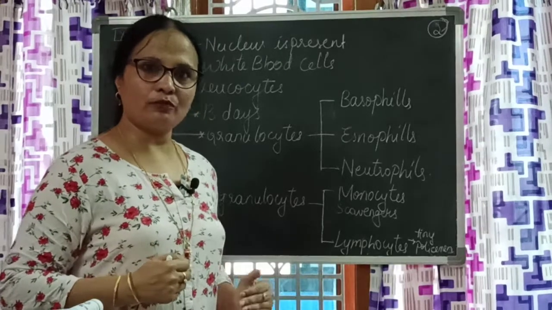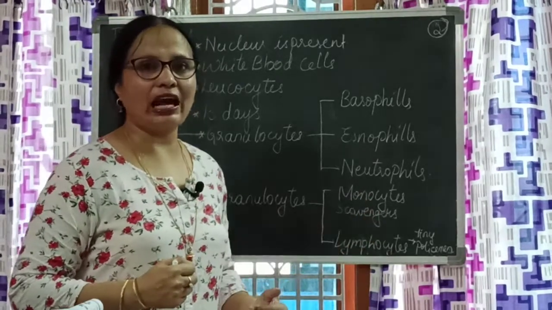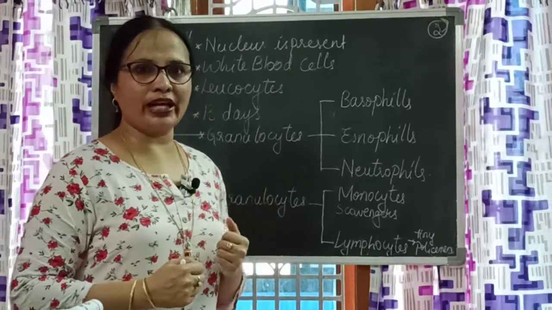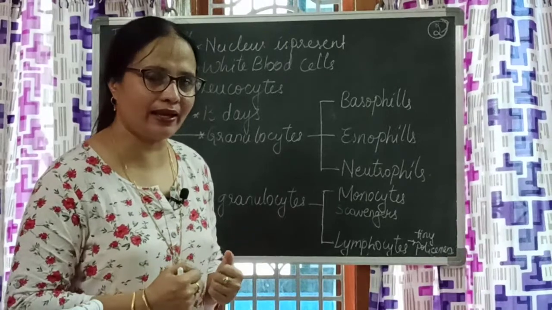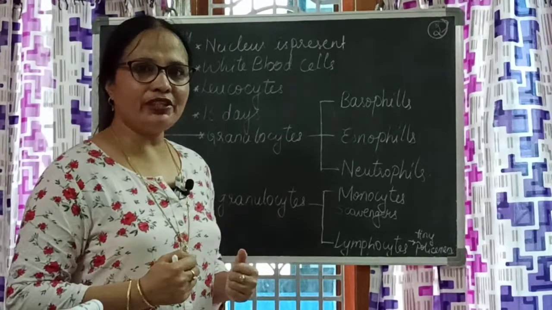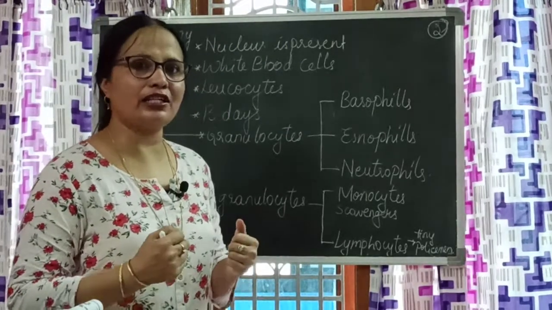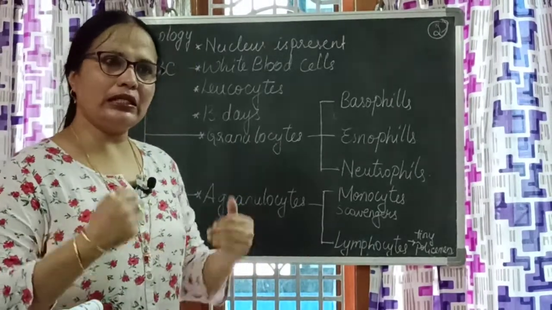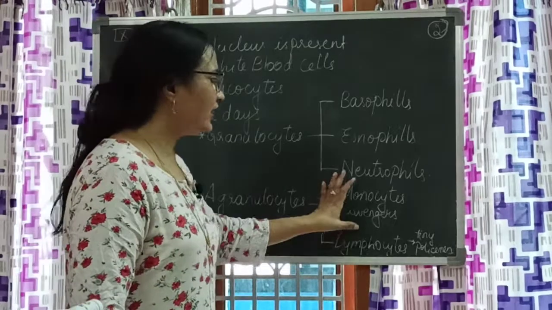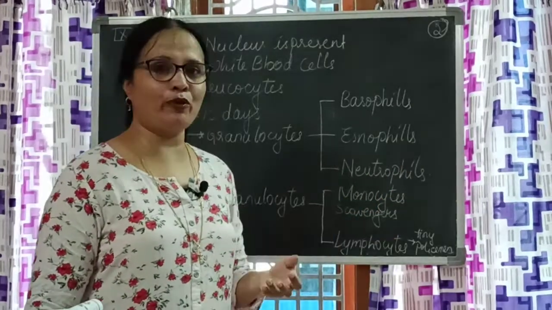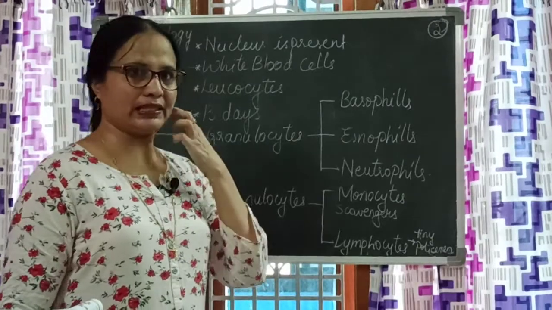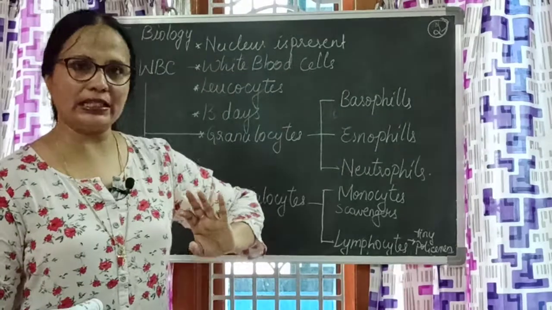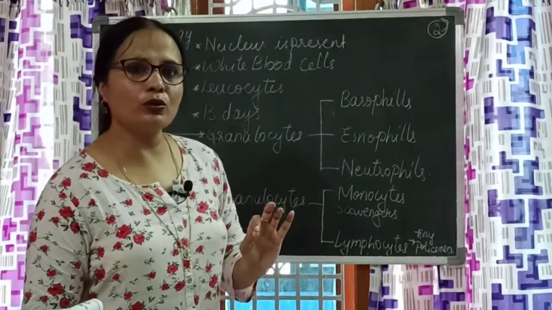Our lymphocytes, the policemen, and monocytes, the scavengers, fight against diseases and microorganisms and make us stay healthy. But for that, we need to keep ourselves fit with proper nutrition and healthy habits. Then they give us natural immunity towards most diseases. So this is all about WBC. WBC means white blood cells, which are also called leukocytes.